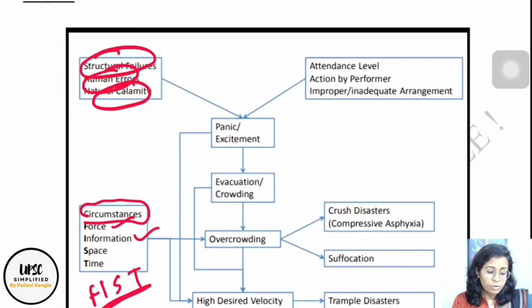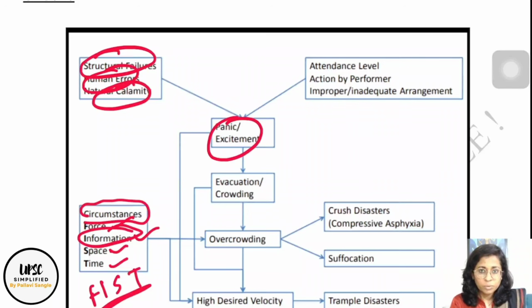Force, information, space and time. If any one factor goes wrong or is exaggerated, let us suppose fake information, it leads to overcrowding, and it leads to a stampede scenario. Then there is panic or excitement. So this kind of interrelated diagram you can draw if the causes of stampedes are asked.